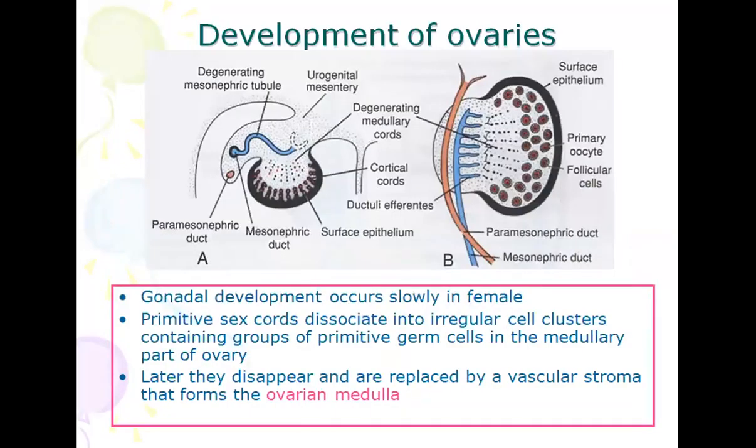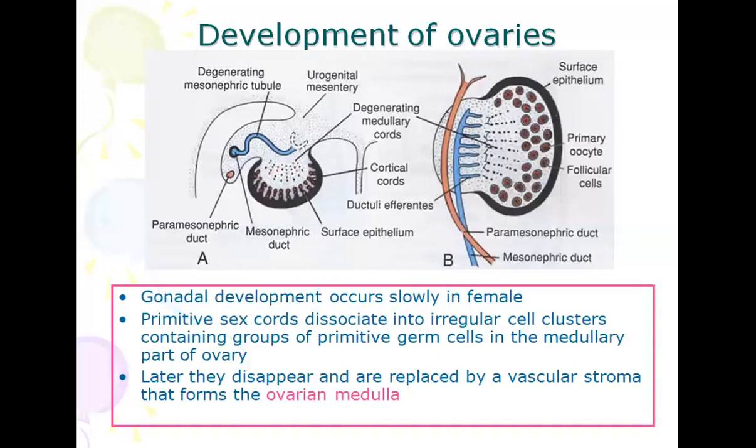Now, development of the ovary. Here you can see approximately the same pattern. Gonadal development occurs slowly in the female. Primitive sex cords dissociate into irregular cell clusters containing groups of primitive germ cells in the medullary part of the ovary.